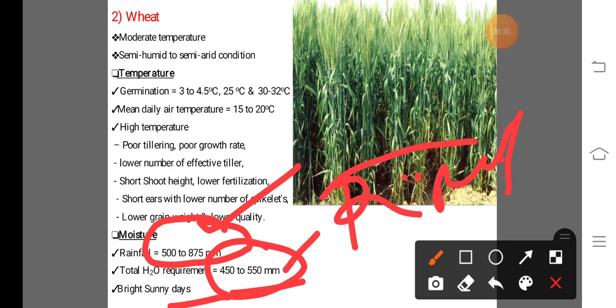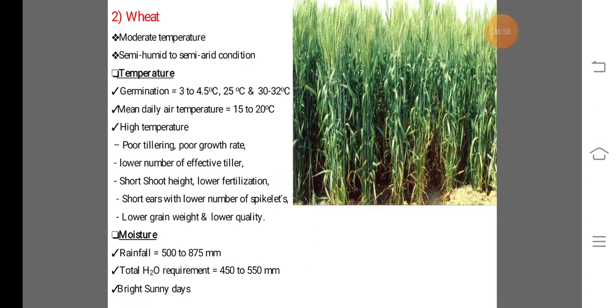That means during the maturity period, the wheat crop requires a maximum amount of bright sunshine hours, that means solar radiation, and also dryness and cooler nights during the ripening stage. If these conditions are available, the wheat can produce high quality grains. So this is about the climatic normals of the wheat crop.